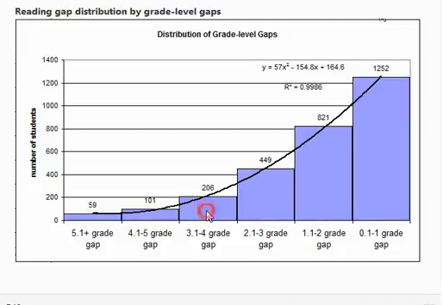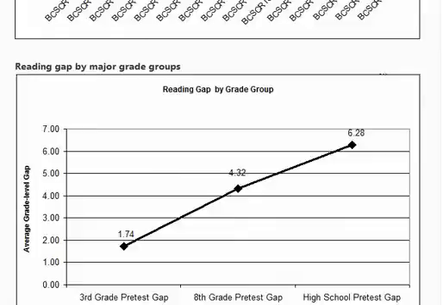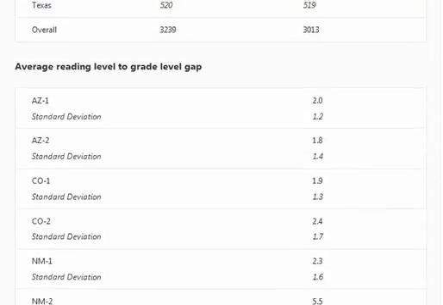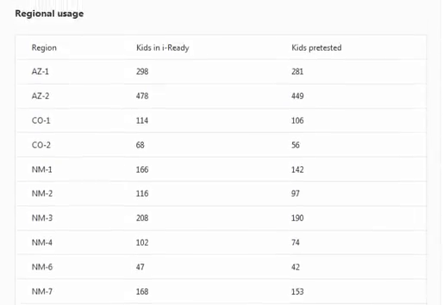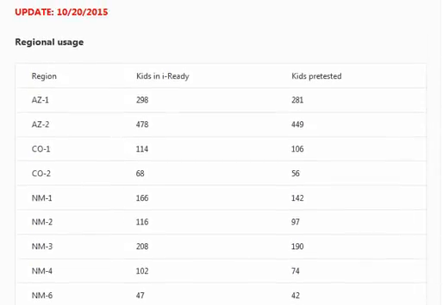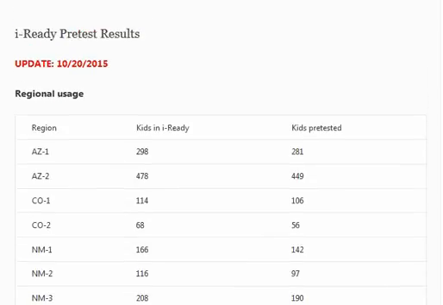So this gives us just an idea of where our kids are in general, and as expected, the majority of our kids are only 0.1 to 1 grade level behind in the reading. That's 1,252 kids, and you can just read the rest of the numbers there. So that's a quick overview of how we interpret the pretest data. I'll keep updating it as time goes on.